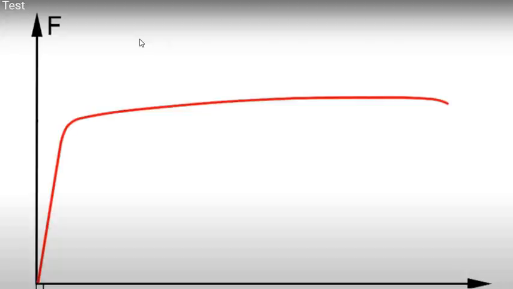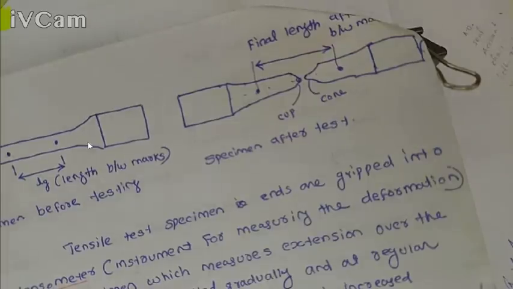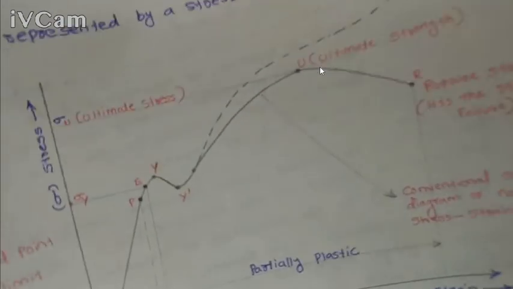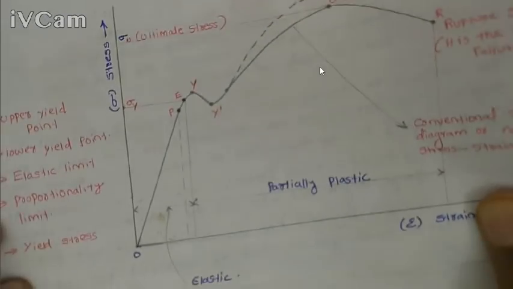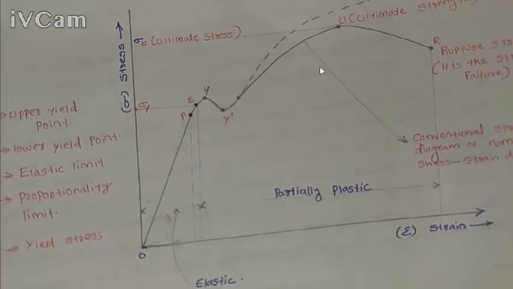So this is the uniaxial tension test. This is the original specimen, and this one is the final specimen. After conducting this test, we get two data: the first is the external force applied, and the second is the elongation of the specimen between the gauge length.